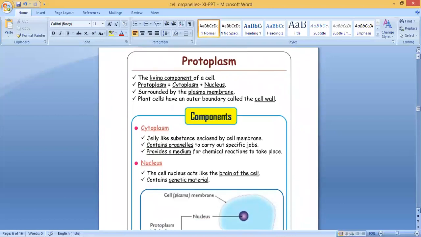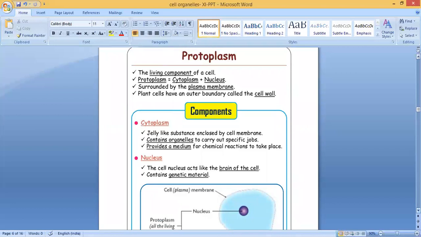Now we can see protoplasm and its functions. Cytoplasm and the nucleus together are called protoplasm. That is the living component of a cell. So protoplasm is equal to cytoplasm plus nucleus, surrounded by which membrane? Plasma membrane or cell membrane. Plant cells have an outer boundary called cell wall. Both the components we will see.